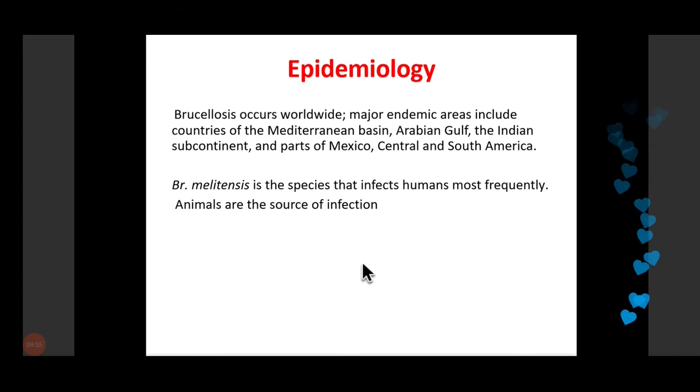So coming to the epidemiology, this disease occurs worldwide, and its major endemic area is the Mediterranean basin. That is why it is also called Mediterranean fever. Then the Arabian Gulf, the Indian subcontinent, and so on. And Brucella melitensis is the most common species which infects humans.